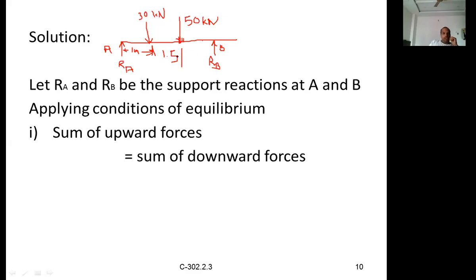Now let us calculate the support reactions. First you have to convert the UDL into the equivalent load at this distance and draw it. Let RA and RB be the support reactions at A and B. Applying conditions of equilibrium, the sum of upward forces equals the sum of downward forces. RA plus RB equals 10 into 5, the equivalent point load of the UDL, plus 30, that is 80 kilonewtons.